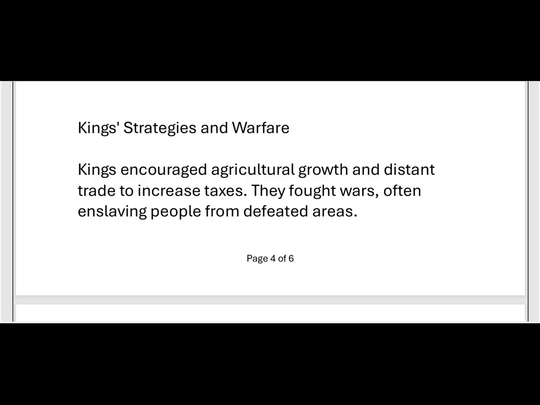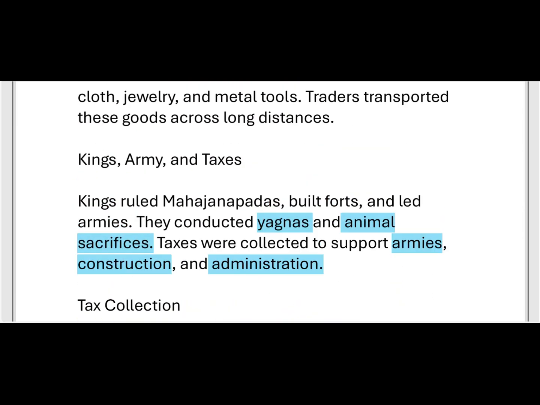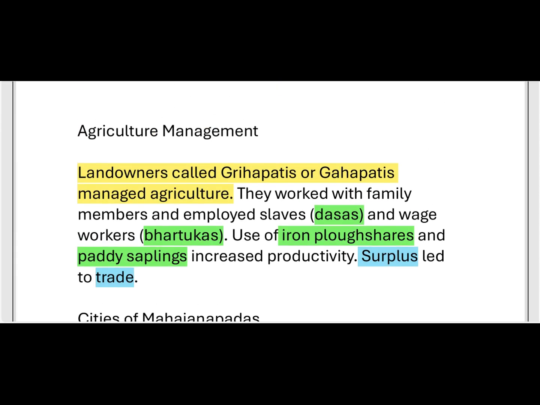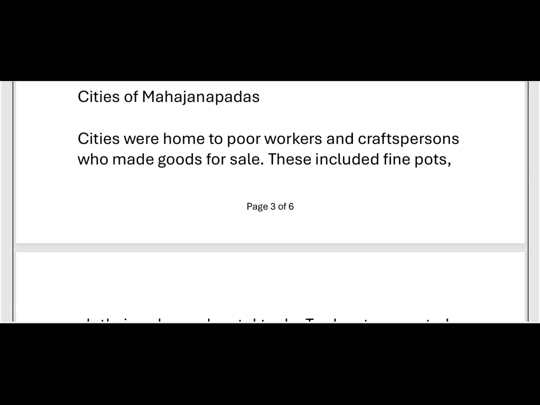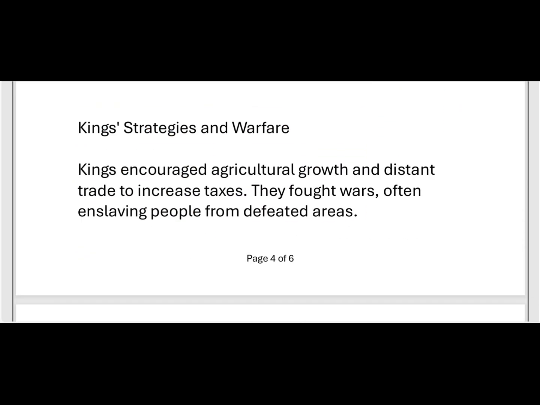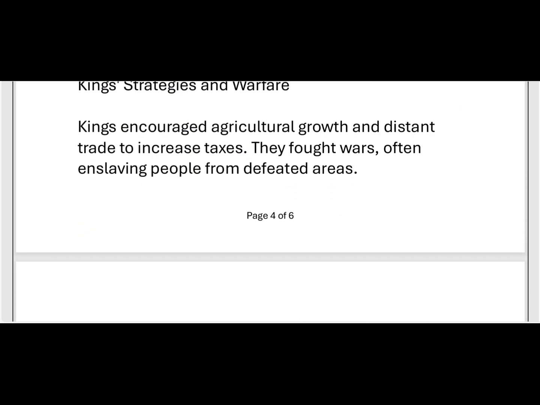They fought wars, often enslaving people from defeated areas. Previously we have discussed dasas. They worked with family members employed as slaves, dasas. The kings used to fight wars, often enslaving people from defeated areas. Where the areas were defeated, those people had to be captured as slaves. These persons are called dasas. Okay, this is all about that.